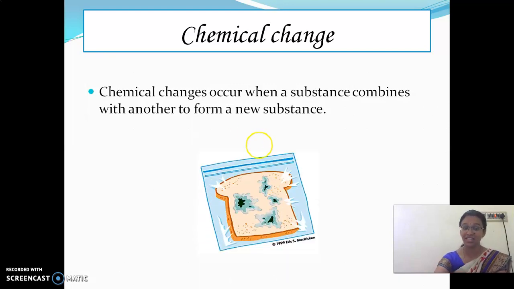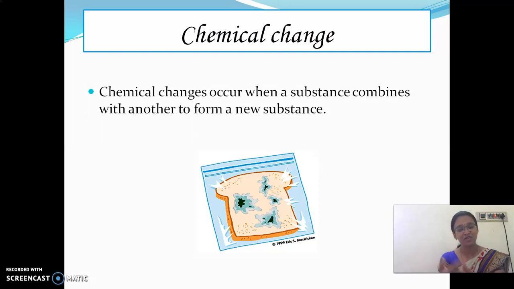Look at here. What is this? Bread mold. What happens when the bread is left as it is for a few days? Bread mold is formed. The fungus attacks it, so here a new substance is formed. On reaction with the atmospheric air, the bread forms into another substance called bread mold.